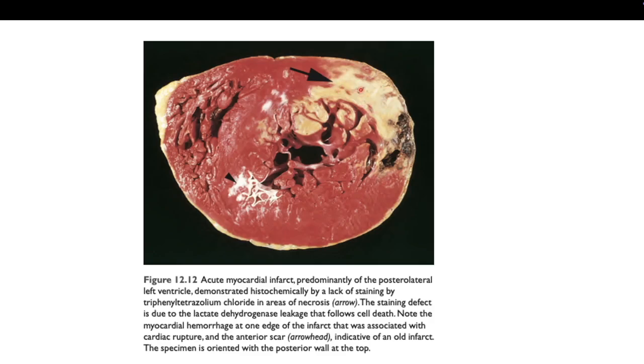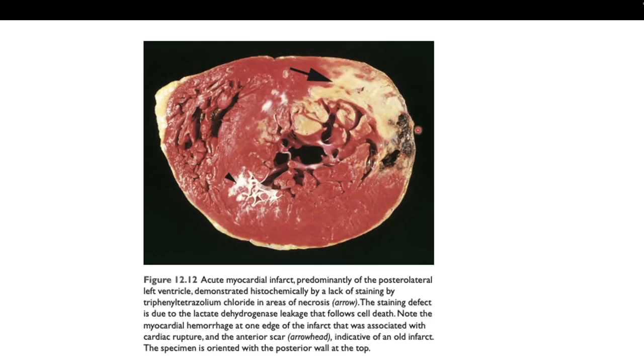This solution actually helps us to detect early infarct. If there is an area of necrosis, like in this arrow, there is a staining defect. If it is intact, it will be a red area like this. But if there is an infarct, you can see there is a staining defect, a yellowish area like this. So these are the early infarcts.